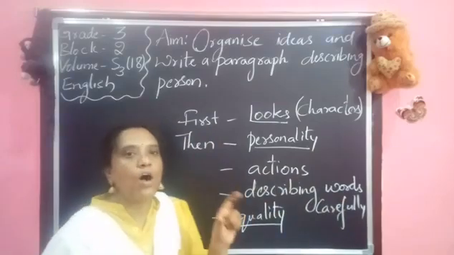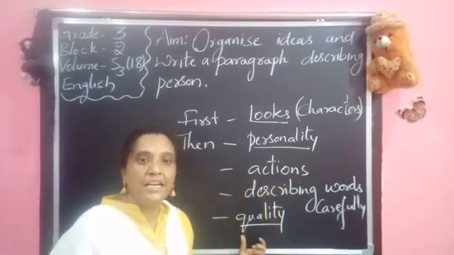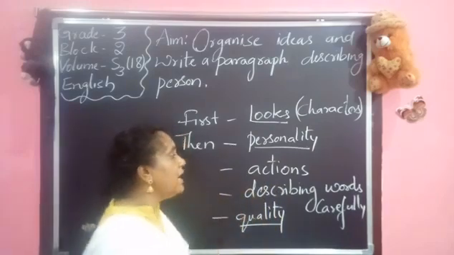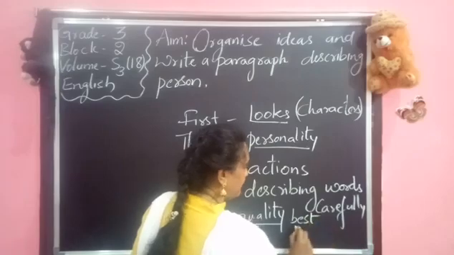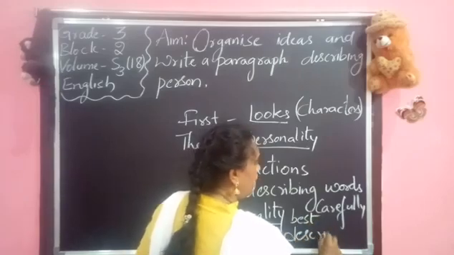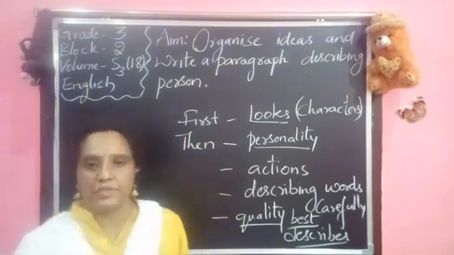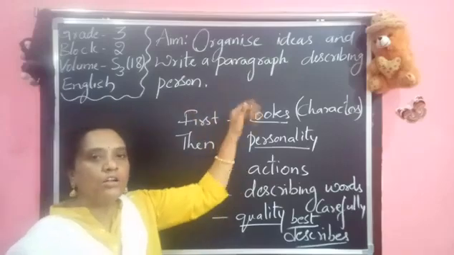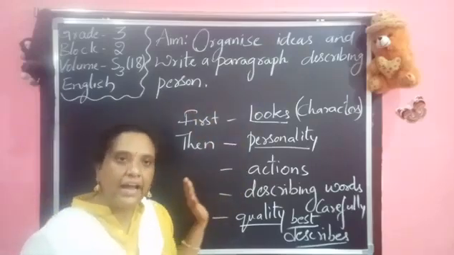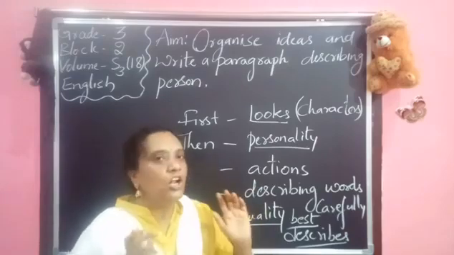Is the word we are using the best suited to the quality, best describing the character? We want to observe that very carefully. Then we want to use all this for the character. Then only our paragraph really looks good.